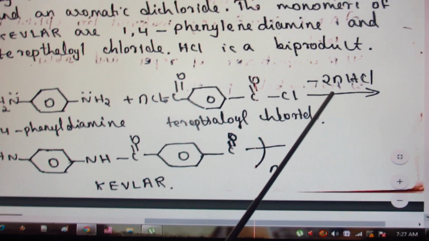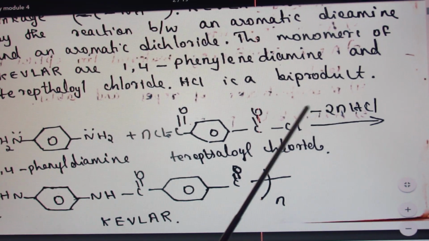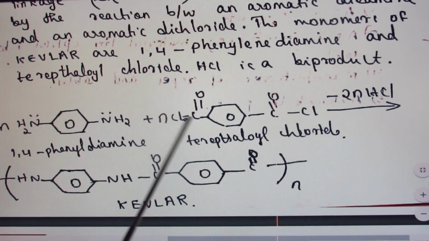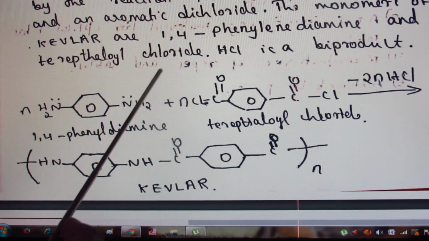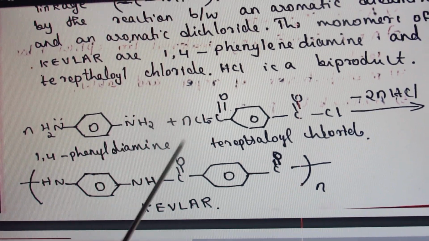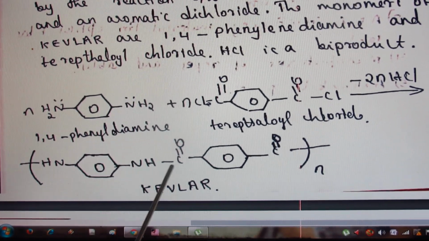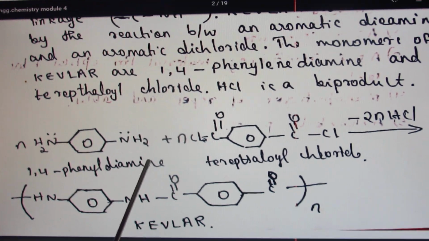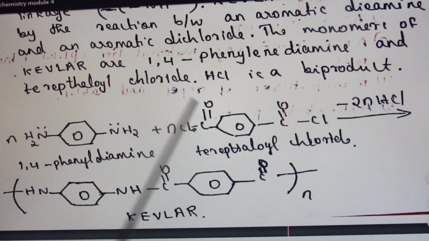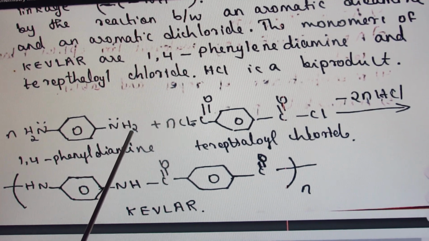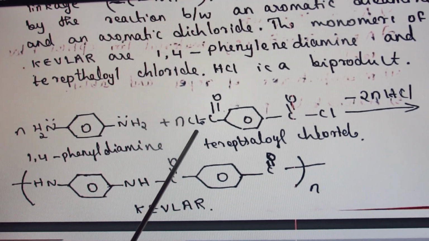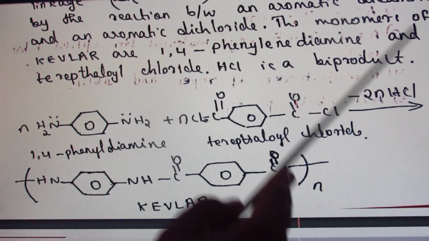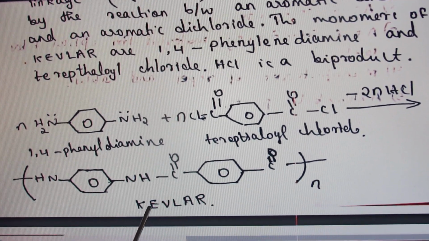How is it formed? It is formed by condensation polymerization, because here NH2 and COCl are condensed with each other and form the linkage NHCO. Hope all of you understood. Here what is to be eliminated? HCl is to be eliminated. So one H from the NH2 group and Cl from COCl is eliminated as HCl. Hence it is called a condensation polymer.